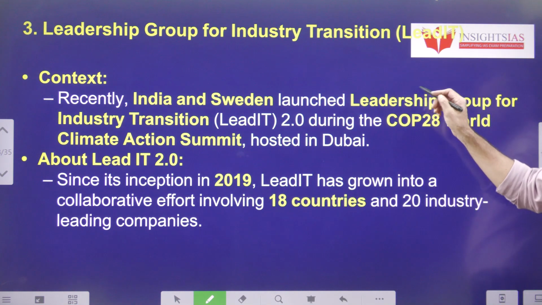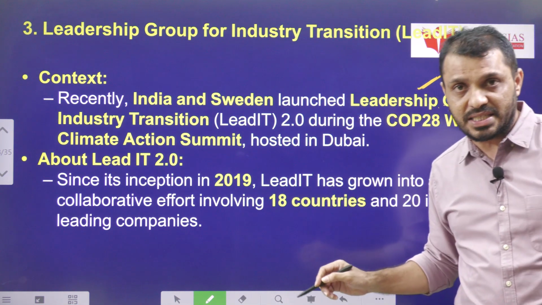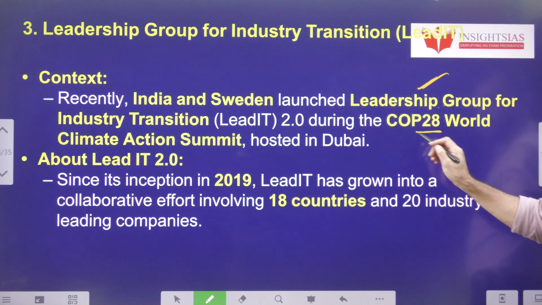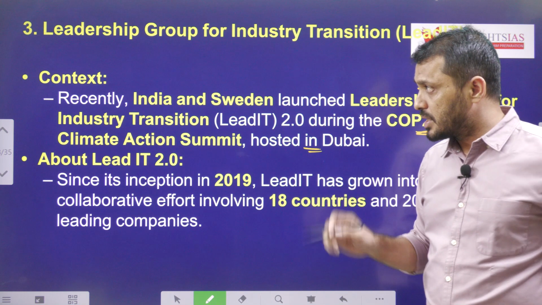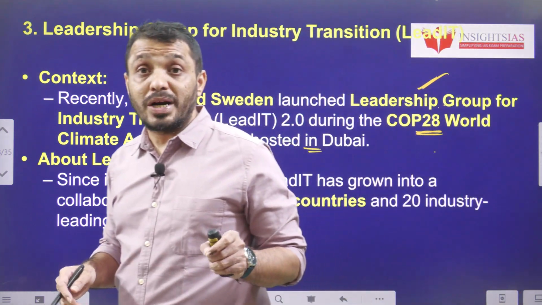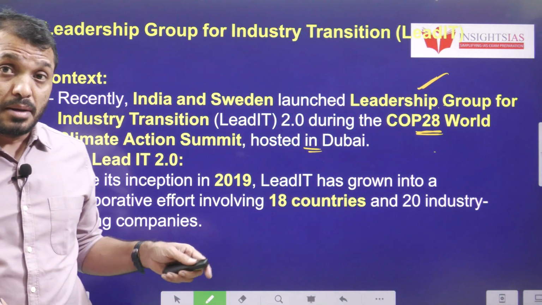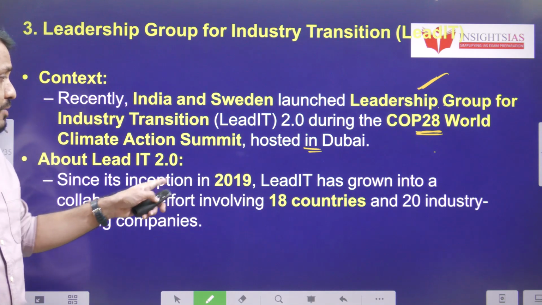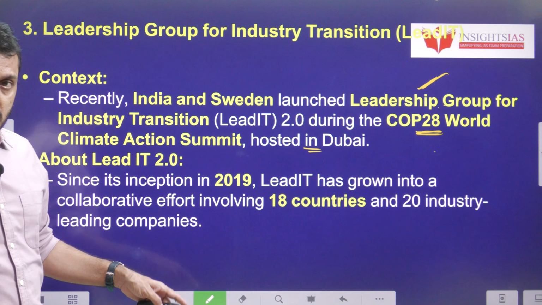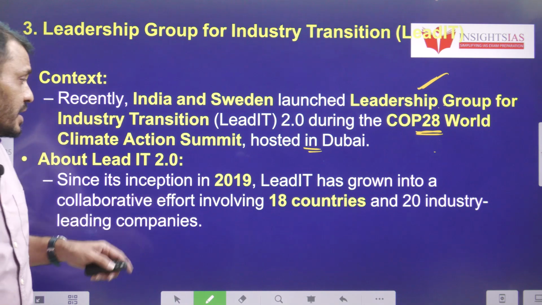Recently, India and Sweden launched the Leadership Group for Industry Transition, at the COP28 World Action Summit hosted in Dubai. So we launched the 2.0 edition. Previously this was launched in 2019, like I mentioned earlier, and now it has grown to 20 industry members and 18 countries.